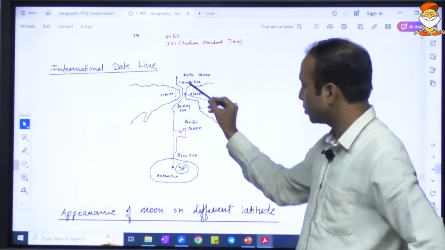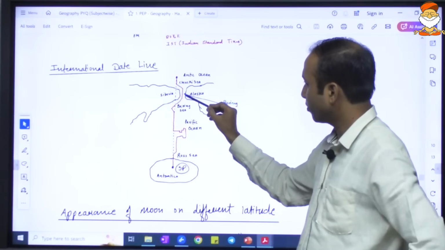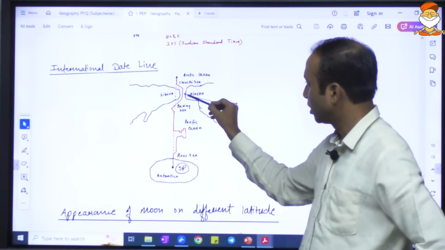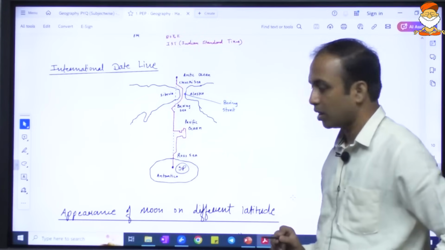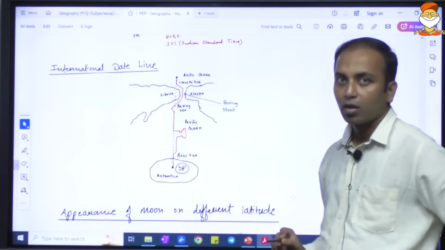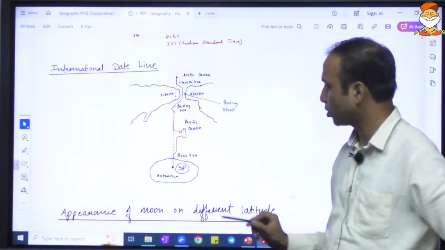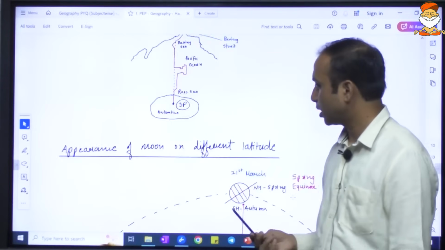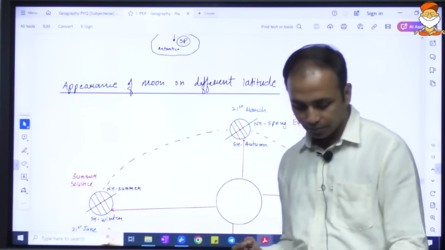It starts from North Pole to South Pole: Arctic Ocean, Chukchi Sea, then the Bering Strait, then Bering Sea, Pacific Ocean, Ross Sea, and then the Antarctica Glacier. So Chukchi Sea, Bering Strait, Bering Sea, Pacific Ocean, Ross Sea, and then Antarctica. Okay, I hope you would remember these facts.